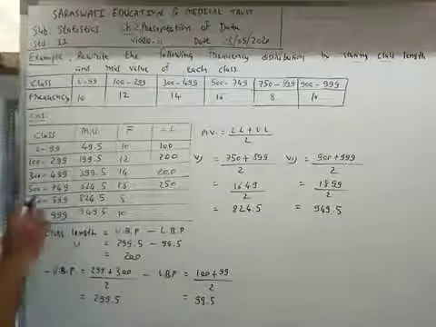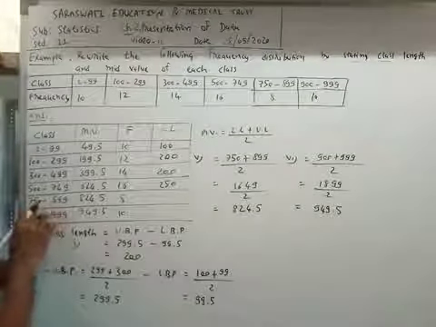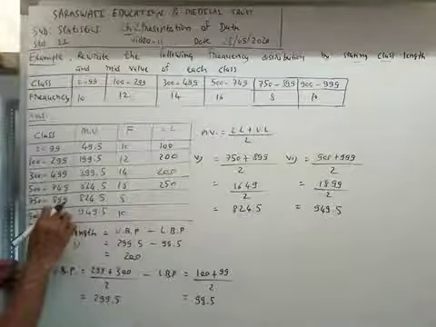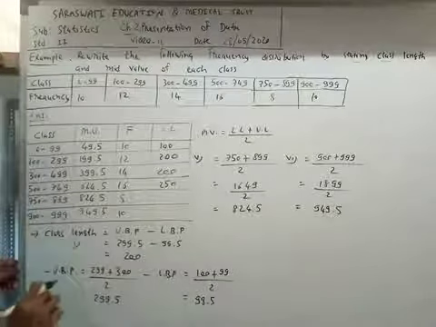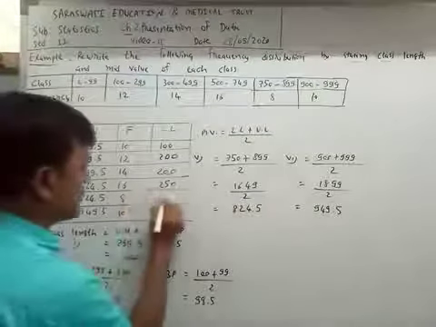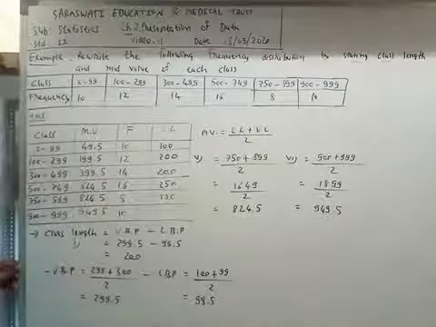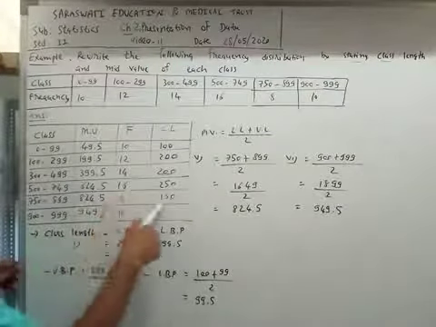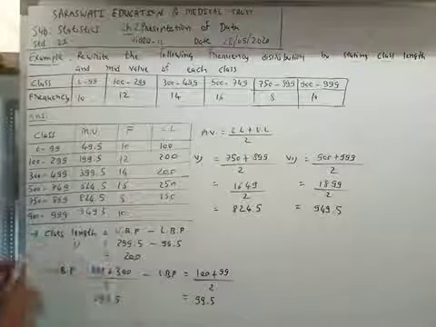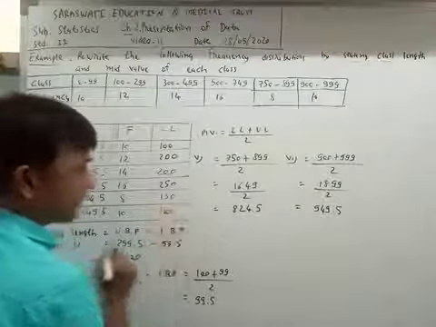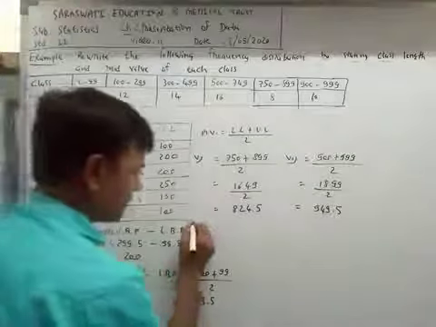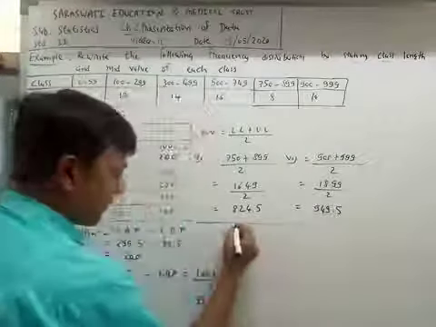Now what is the class length of the fifth class? The answer is 150. And what is the class length of the last class? The answer is 100. Now we will prove it.